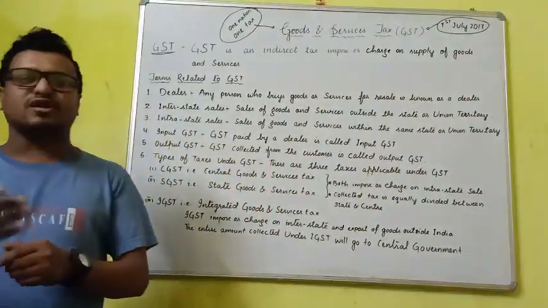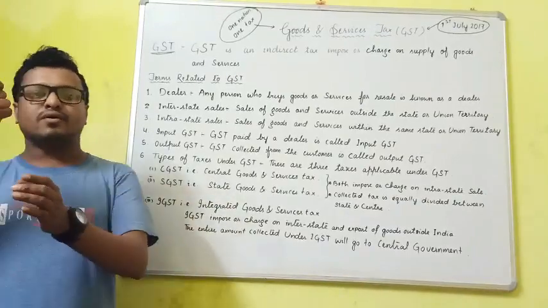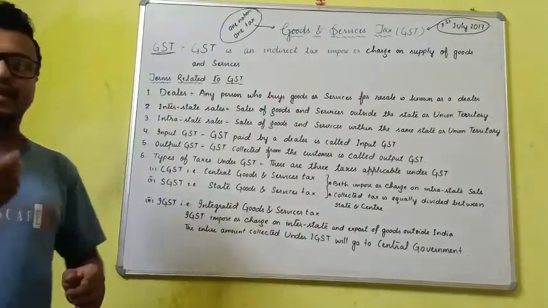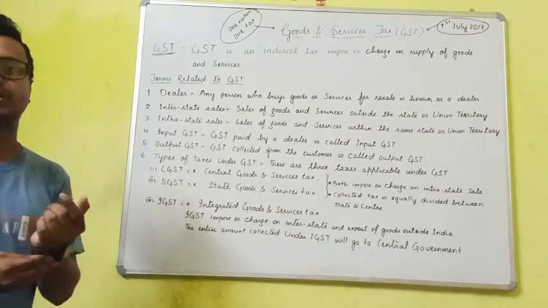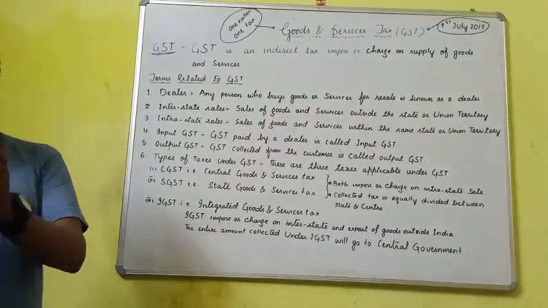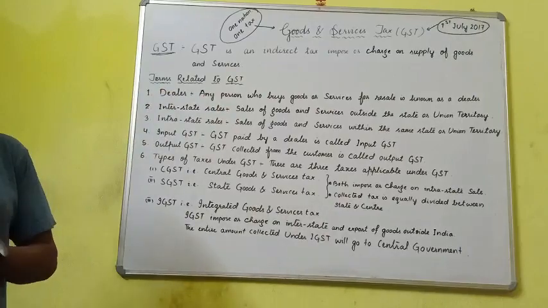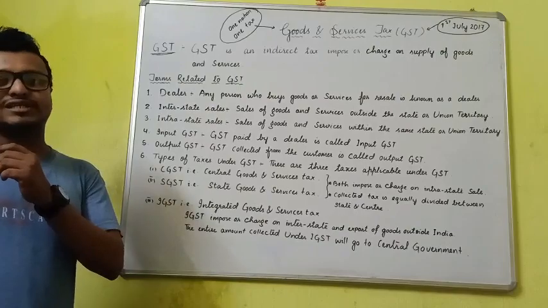But when he sells the object to another person or to a customer, he also collects GST from the customer. In that case, the GST collected from the customer is called output GST. And when the dealer pays, it is called input GST.